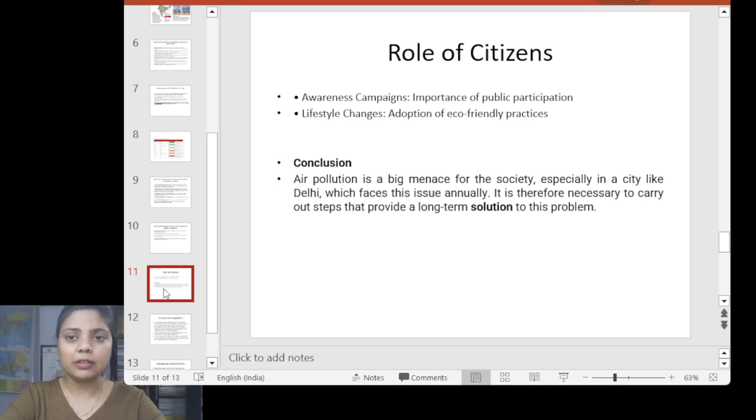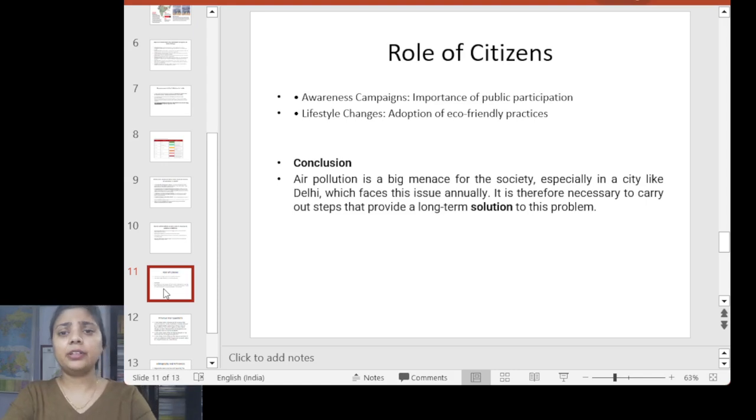So we need to create an awareness campaign among the public, and we have to adopt a different lifestyle. We have to choose eco-friendly practices in our lifestyle. For example, if I'm going alone, rather than taking my own vehicle, I would prefer to go by public transport, be it metro or bus in Delhi. This is one of the ways through which we can help reduce air pollution in Delhi.